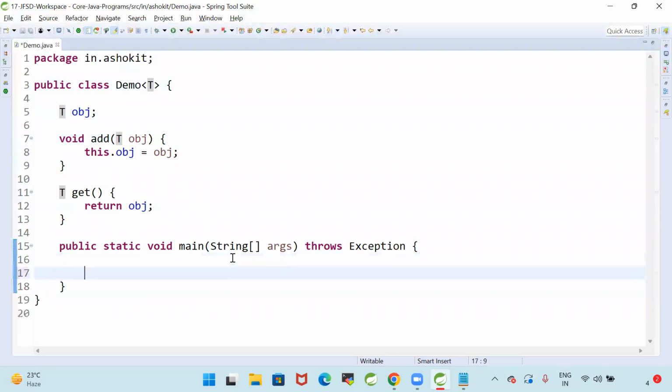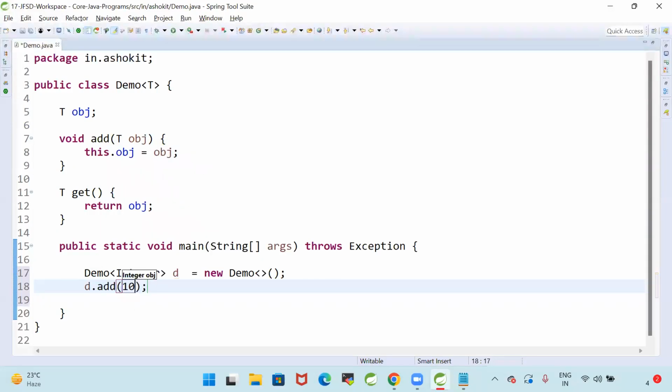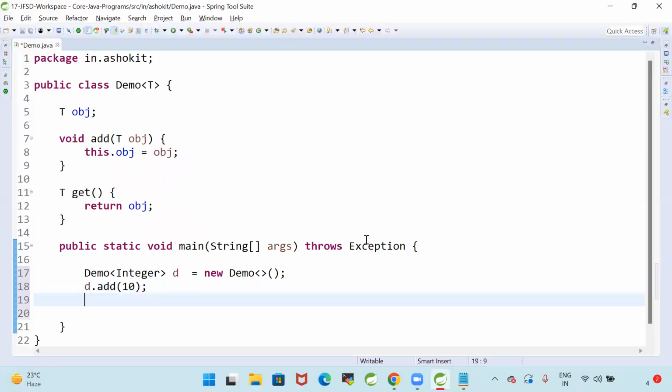Now I will create an object for Demo: Demo d = new Demo. For the Demo class, I will set integer, because I want to store integer data in Demo. d.add with an int value.